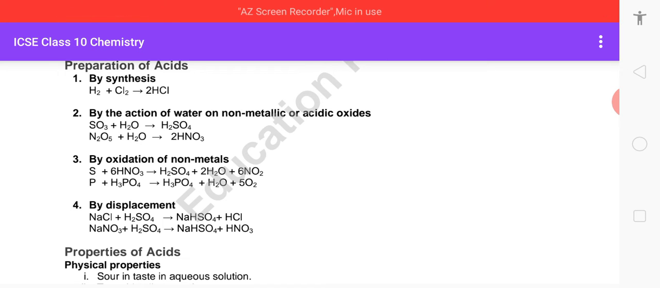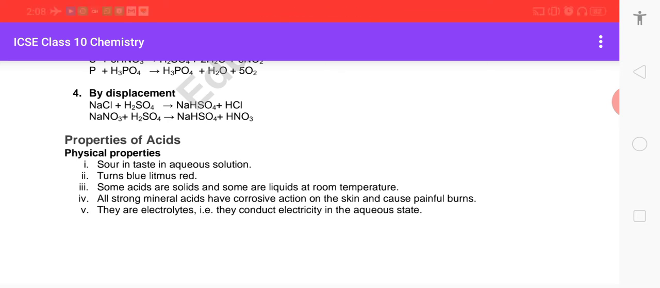Now, children, we come to the properties of acids. The physical properties of acids are: they are sour in taste; in aqueous solution, they turn blue litmus paper red; and some acids are solid and some are liquid at room temperature. All strong mineral acids have a corrosive action on skin and cause painful burns, and they are electrolytes, that is, they conduct electricity in their aqueous form.